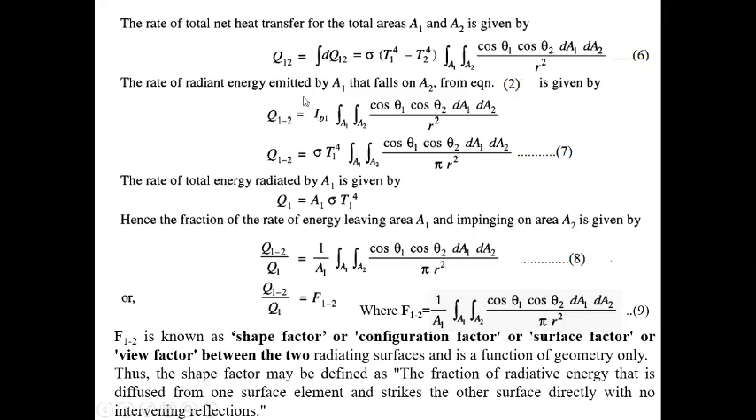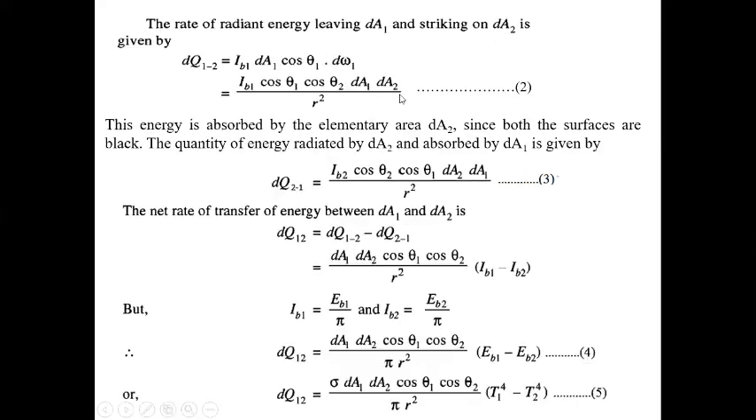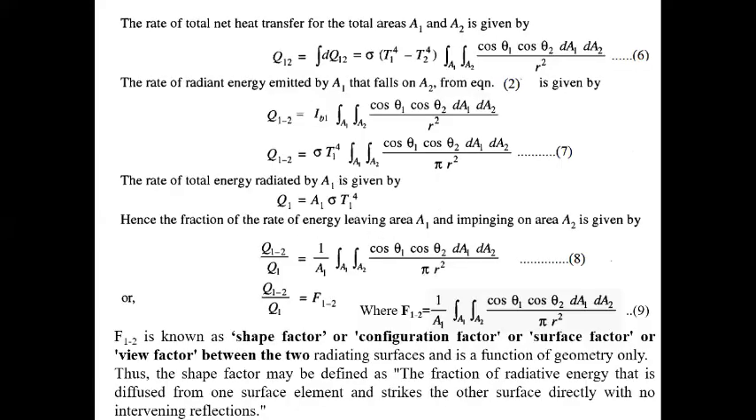Now the rate of energy emitted by A1 that falls on A2, from equation number 2. From equation number 2 we know the total is IB1 integration over A1 A2, because in this equation there will be two terms, A1 and A2, so you have to integrate in terms of A1 and A2. Okay, this is the area integral: cos theta 1 cos theta 2 dA1 dA2 by r square. Or we can write IB equals sigma T1 to the power 4 into the integration over A1 A2 of cos theta 1 cos theta 2 by pi r square, because EB by pi equals IB. So instead of EB we put sigma T1 to the power 4.